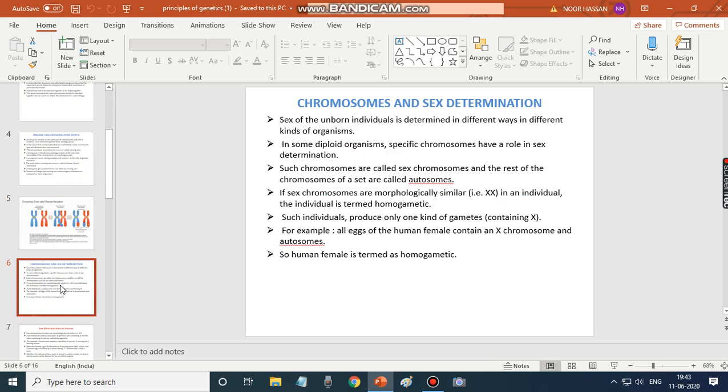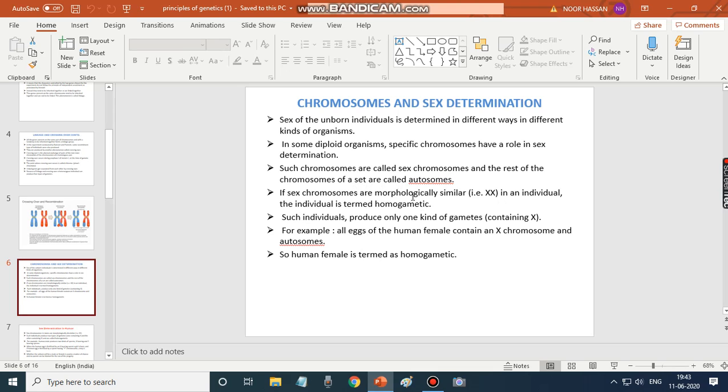So, we shall move on to the next one. This is about chromosomes and sex determination. Sex of the unborn individuals is determined in different ways in different kinds of organisms. We can easily understand, and we can also determine, the sex of individuals by some methods. In some diploid organisms, specific chromosomes have a role in sex determination. So, it is the chromosomes by which we can determine the sex of the individual. Such chromosomes are called sex chromosomes, and the rest of the chromosomes of a set are called autosomes.